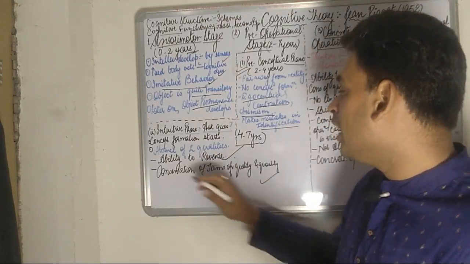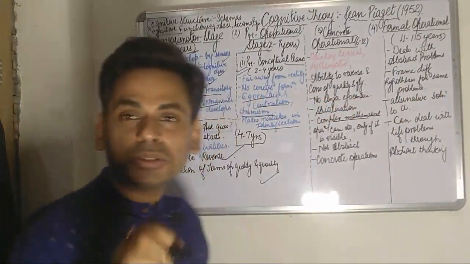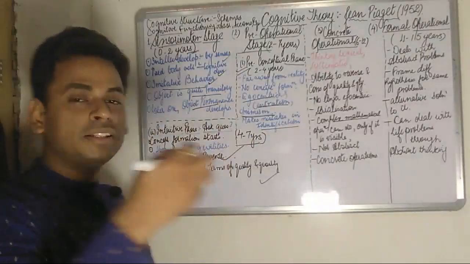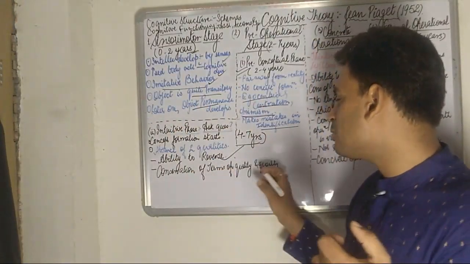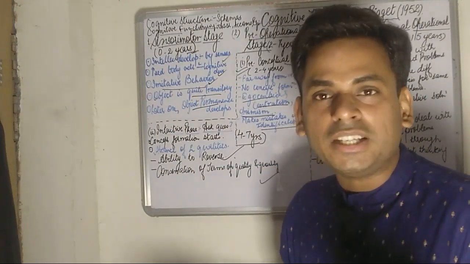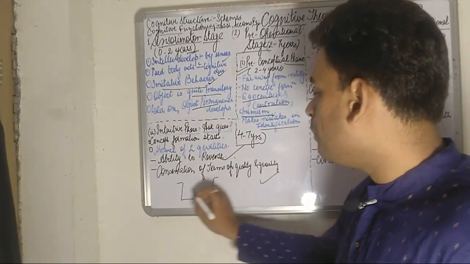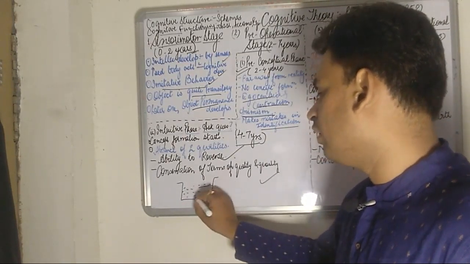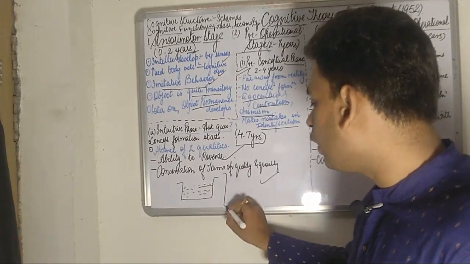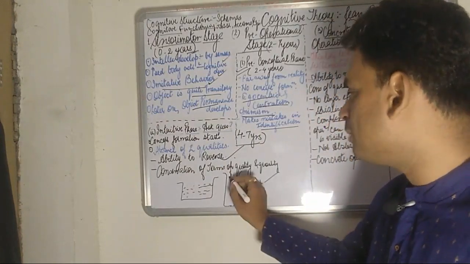Moving on to the conservation of terms of quality and quantity. So students, this can be better understood. Supposing I take a vessel or a beaker in which I pour some juice till this level, and again I take a longer beaker or vessel in which the same quantity of the juice has been poured.